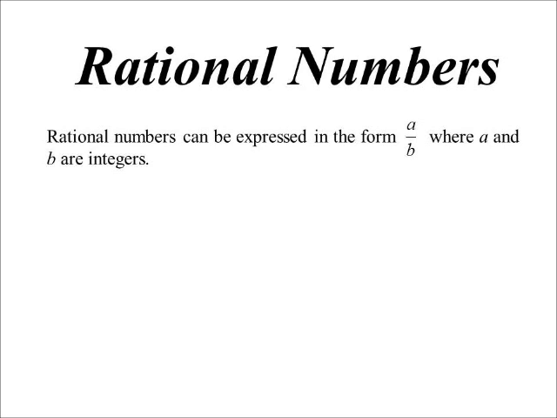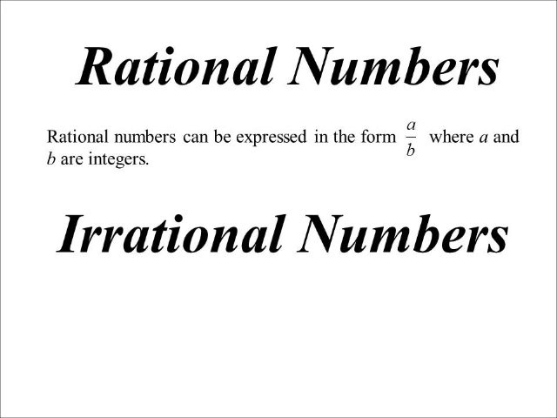So any terminating decimal, or I should actually say terminating or a repeating decimal. So it could be an infinite decimal, but if it is an infinite decimal, it's a repeating one like we just saw. So ones like pi, which, yes, it's an infinite decimal, but it doesn't repeat. So that's irrational.